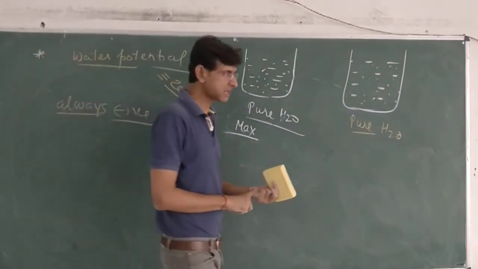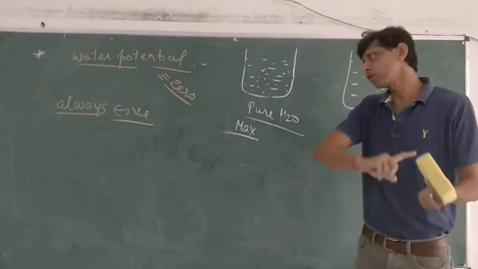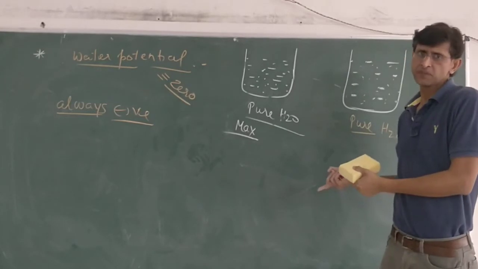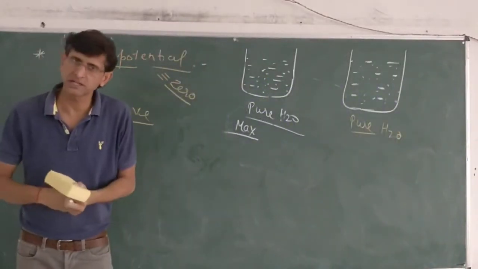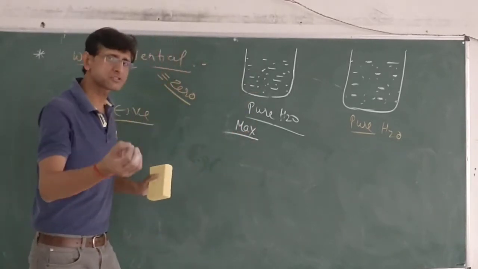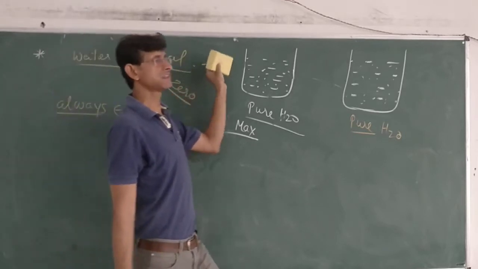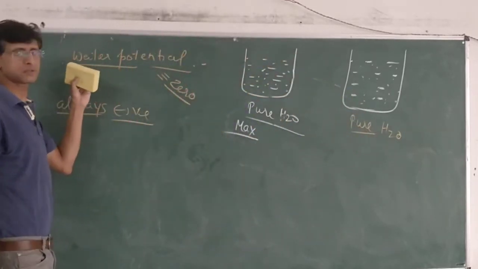In every system, the energy which is free to do work is called free energy. Pure water also has this free energy. In pure condition, where no solute is mixed in water, this free energy is maximum. So when we mix solute inside water, this free energy decreases. This difference of free energy is measured as water potential.